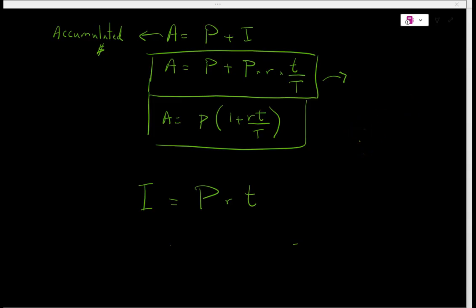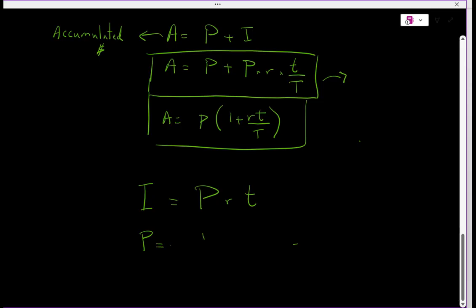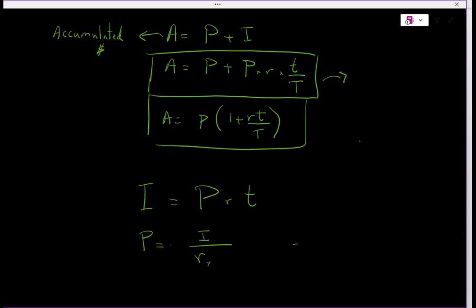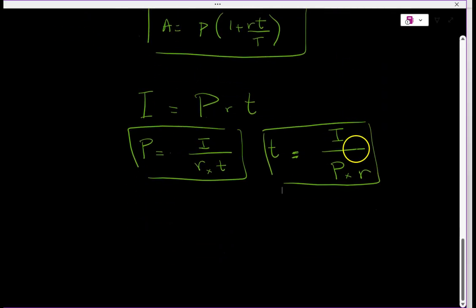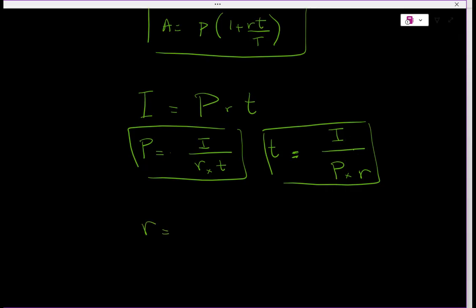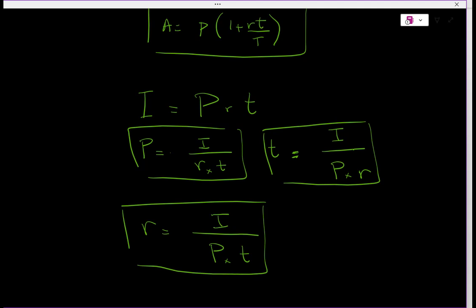Now suppose you want to solve for P, the principal amount. Well, this would be I on top divided by R times T. Suppose you want to solve for T, the time it takes for a principal to accumulate to a certain amount and gives you the interest amount. So this would be I on top again, over P R, the principal times the rate. And the last one is if you want to solve for the rate: the same thing, I is on top, and that would be P times T. Remember, the rate has to be in percentage.